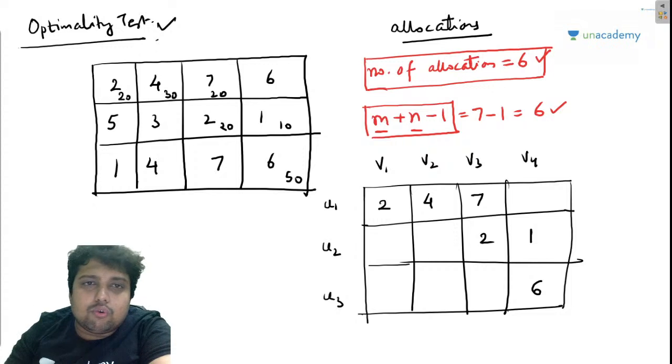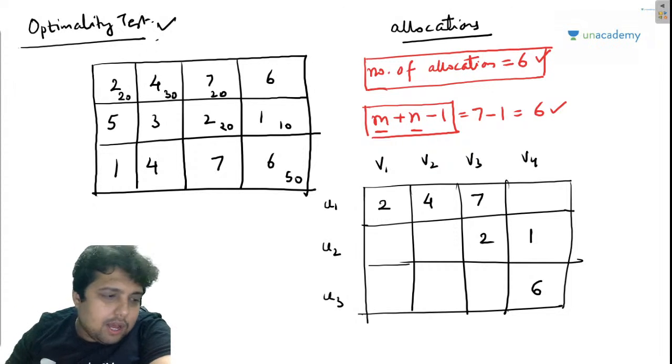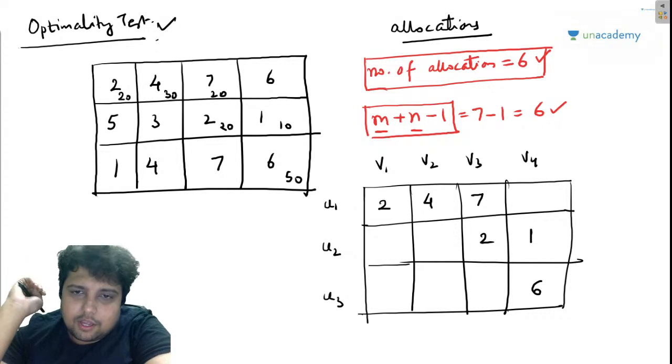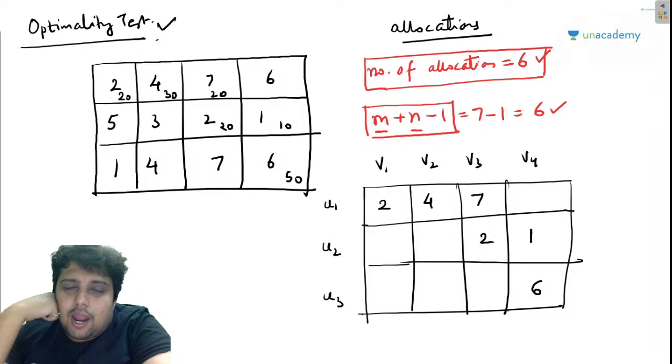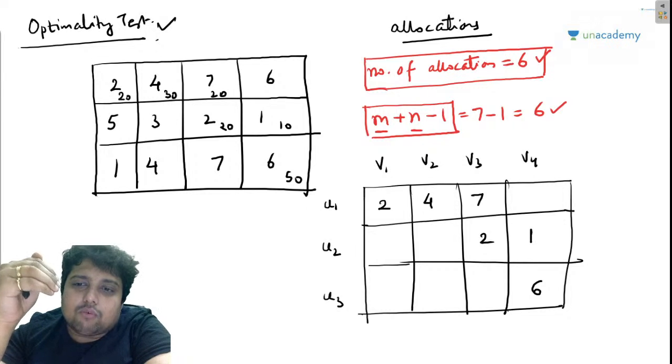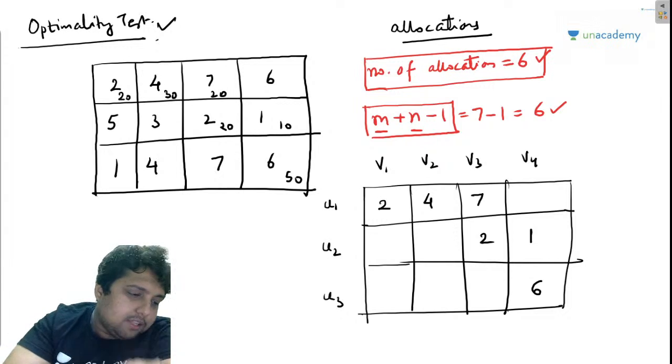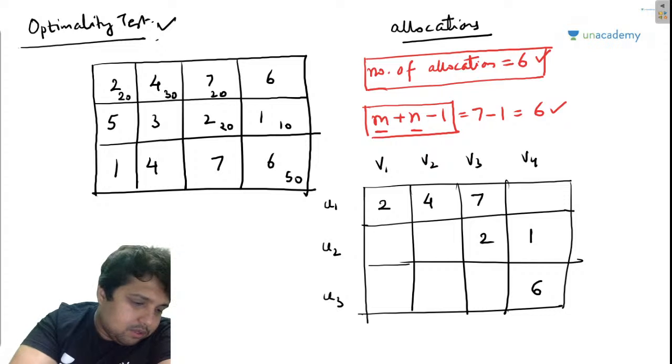Now these u1, u2, u3, v1, v2, v3, v4 are basically variables. Keep on listening. They are basically variables, and now my friends, we have to calculate the value of these variables. Guys, just wait 1 minute. I need to put up a slide in order to explain something to you guys.